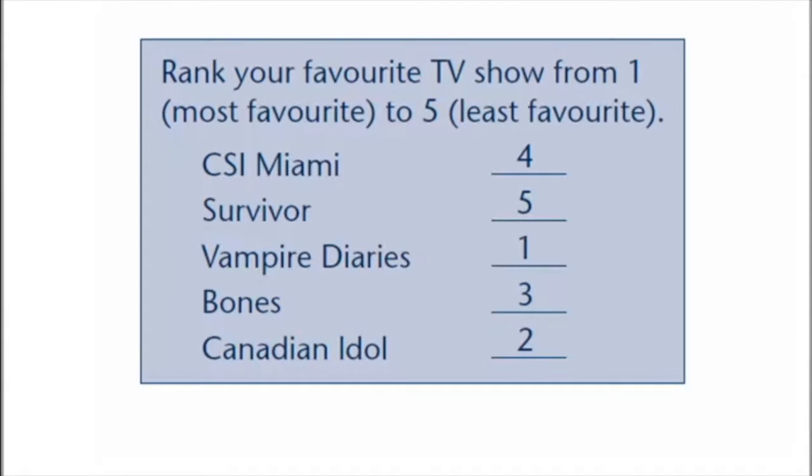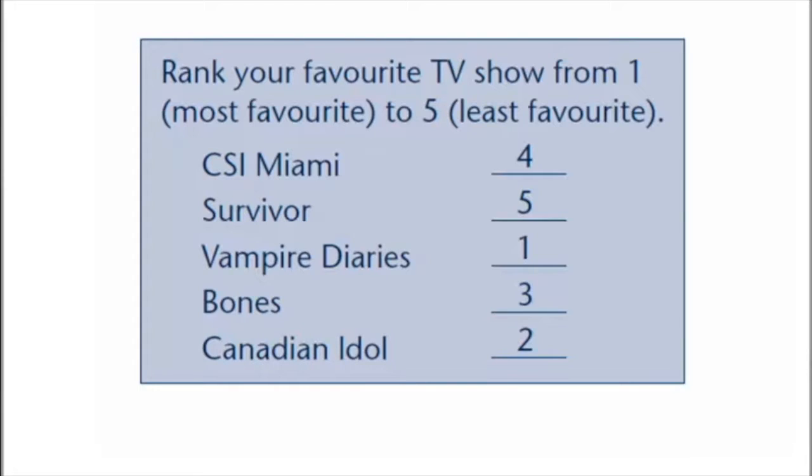The second type of measure is called an ordinal level of measurement. The ordinal measure has responses that are ordered. We can ask people to rank TV shows from most favorite number 1 to least favorite number 5. So for this example, the respondent gives a value of 2 to Canadian Idol, indicating that this is his second